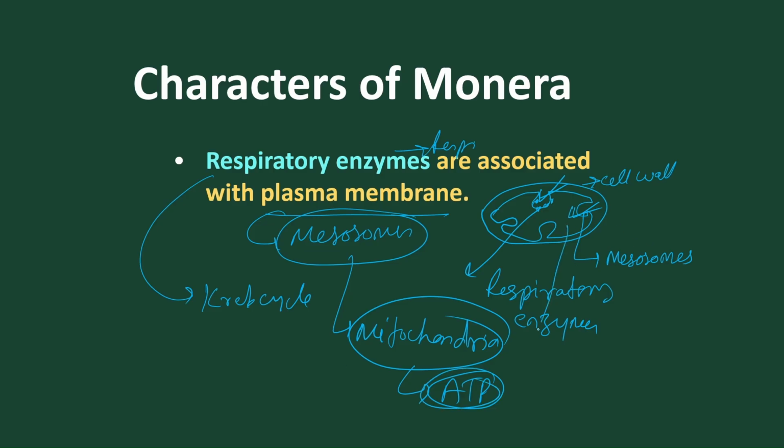Got it? But in the cytoplasm, glycolysis takes place. So normally the release of ATP, the energy currency, is from a special structure of the plasma membrane called mesosomes, which behaves as mitochondria because it contains the respiratory enzymes to maintain the Krebs cycle, the process that helps in producing ATP.